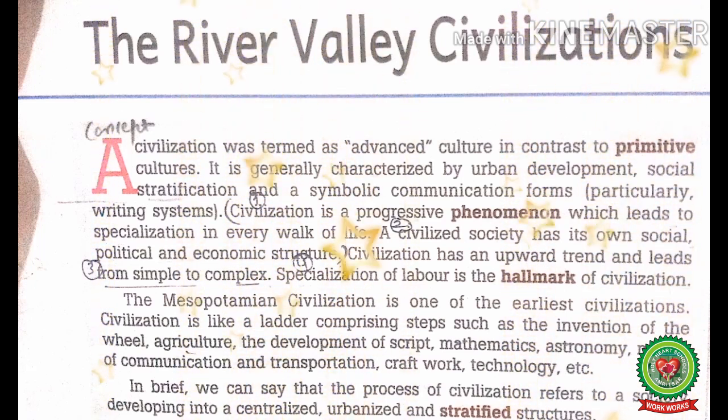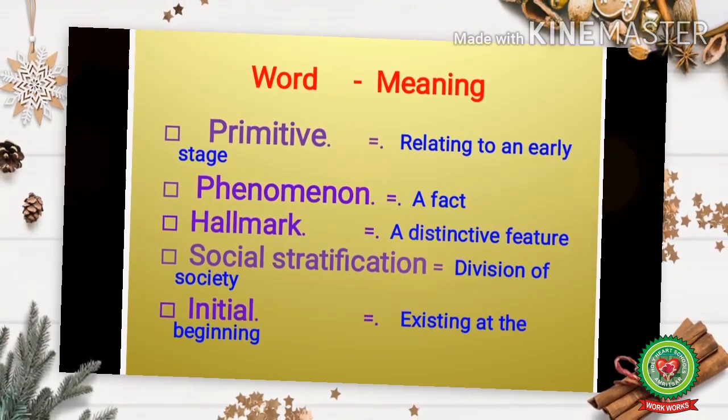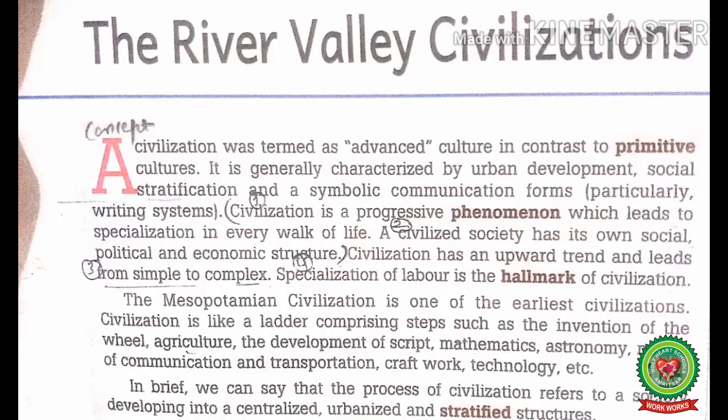A civilized society has its own social, political, and economic structure. Civilization has an upward trend and leads from simple to complex. Specialization of labor is the hallmark of civilization. So, students, phenomena means a fact and hallmark means a distinctive feature. Students, it is fact that civilization developed in stages. A civilized society is divided into social, political, and economic structure.